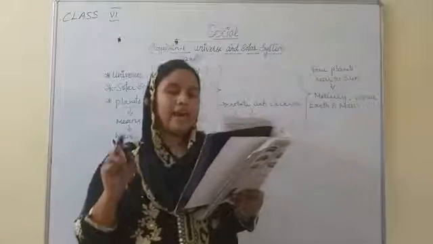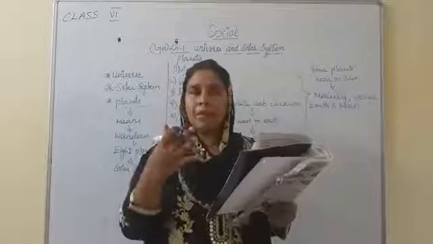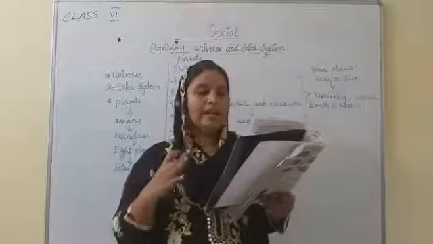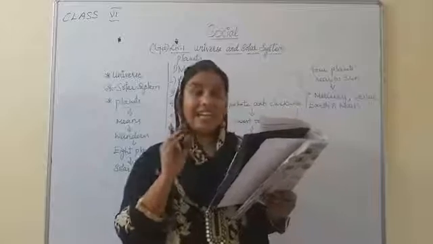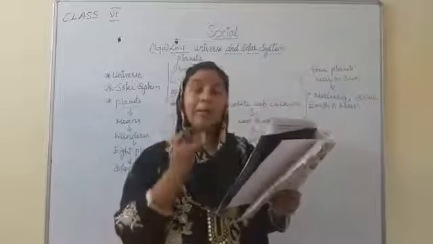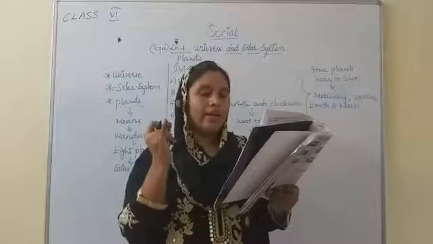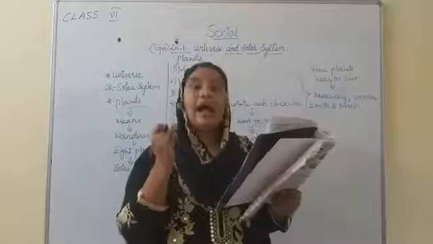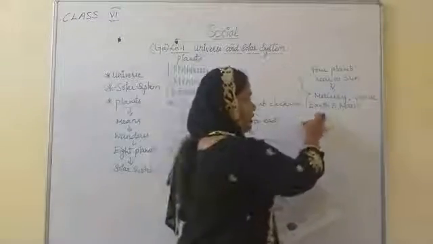The inner planets are comparatively small in size and are composed of rock. The surface of the inner planets has mountains, volcanoes and craters. These are the features found on the inner planets.